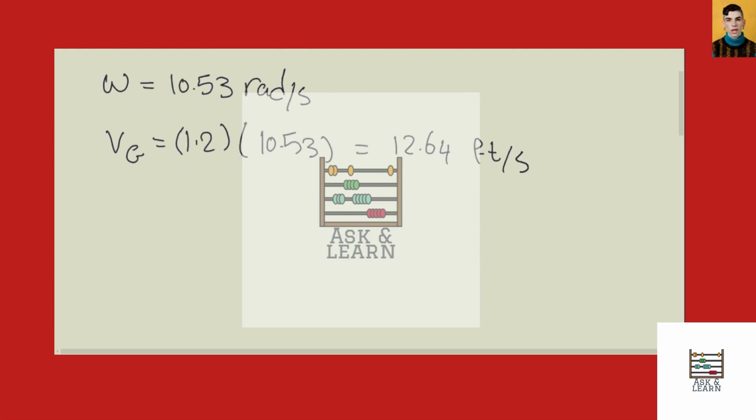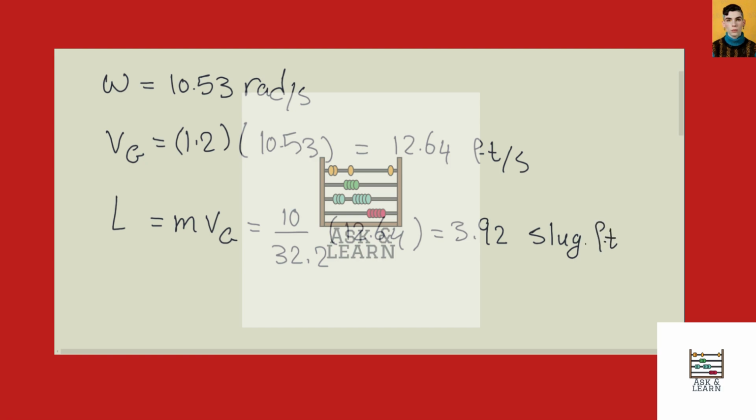And finally, L equals mVg. So mass equals 10 over 32.2 times Vg, which is 12.64. So we will have 3.92 slug feet per second.